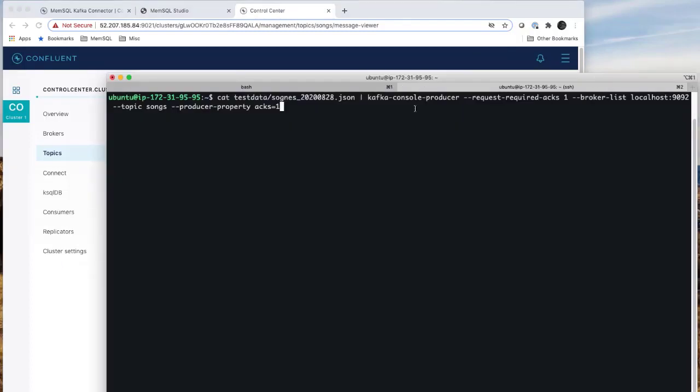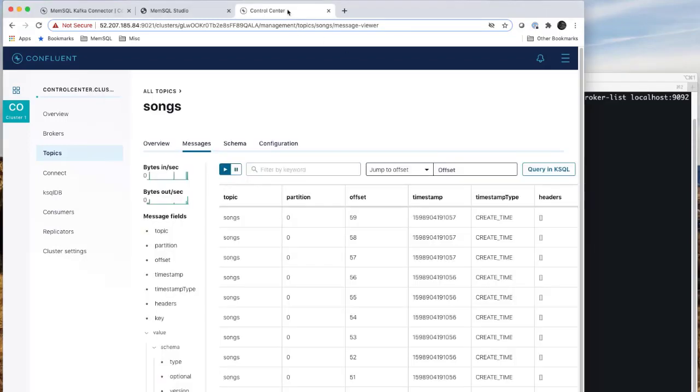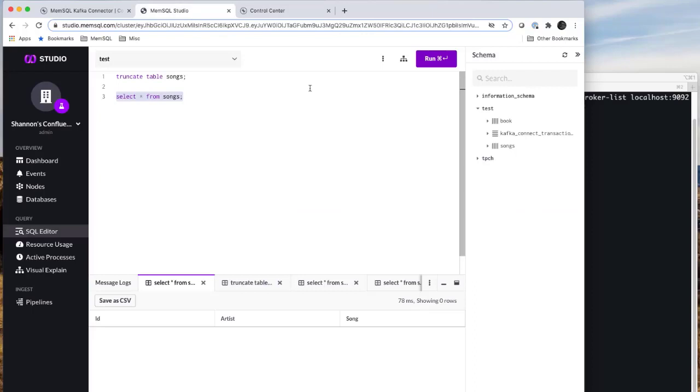Here I have a JSON file with 10 songs, and we're going to load this to the songs topic. Go back here, you'll see in the topic that those 10 messages have popped up. We'll go over to MemSQL Studio, execute again, and there you go. And the number one song is Rick Astley's Never Gonna Give You Up, so I guess we've been rickrolled.